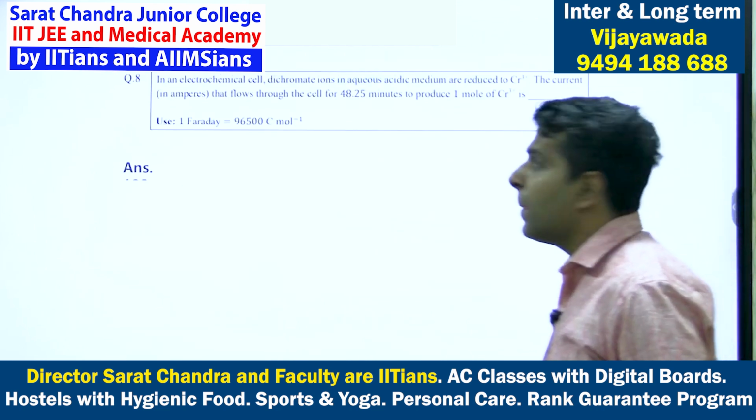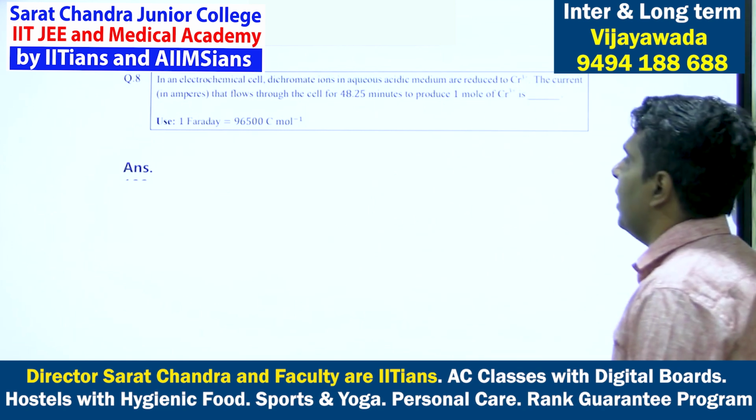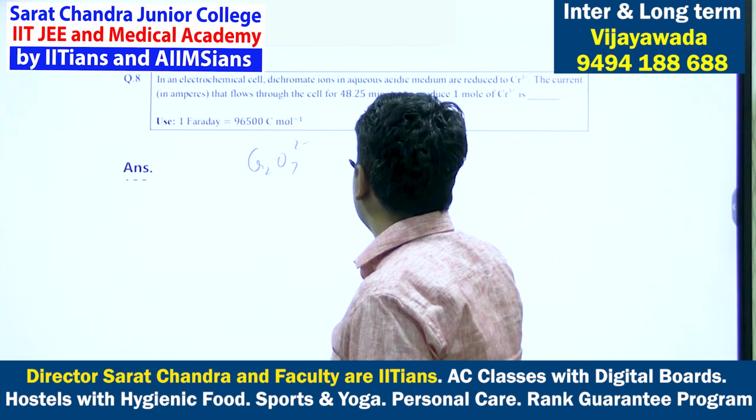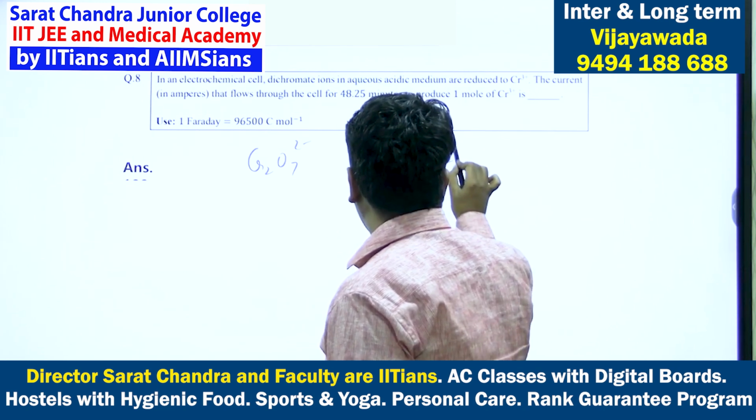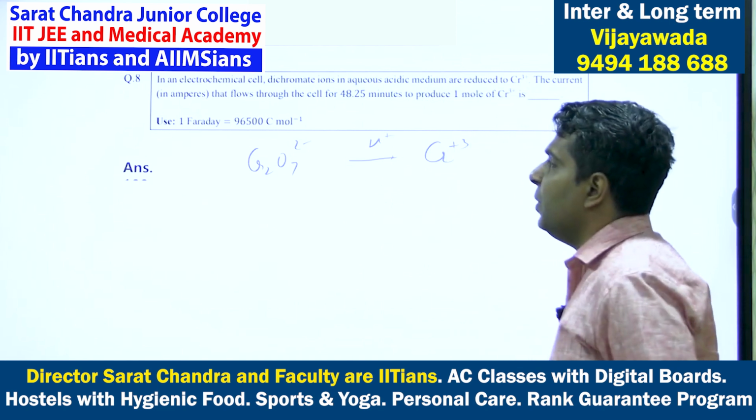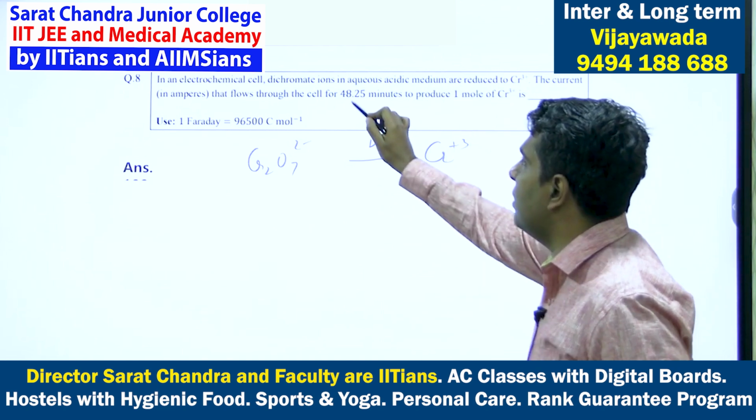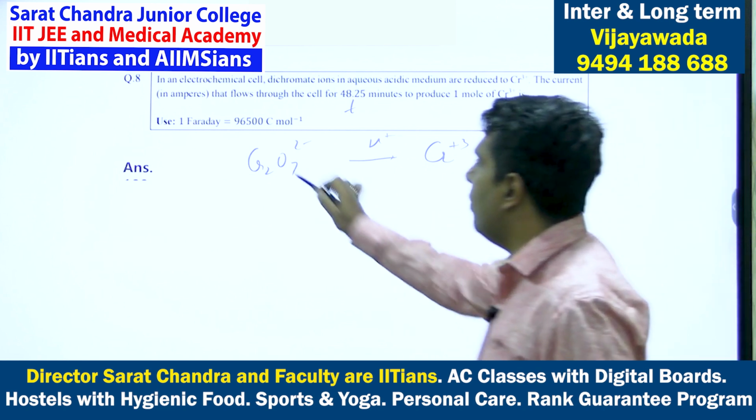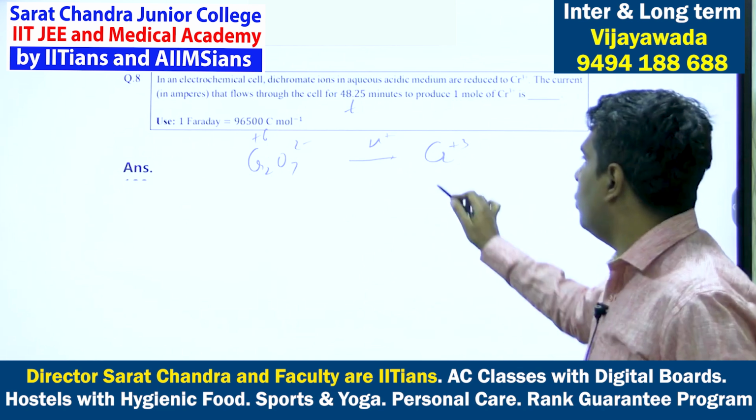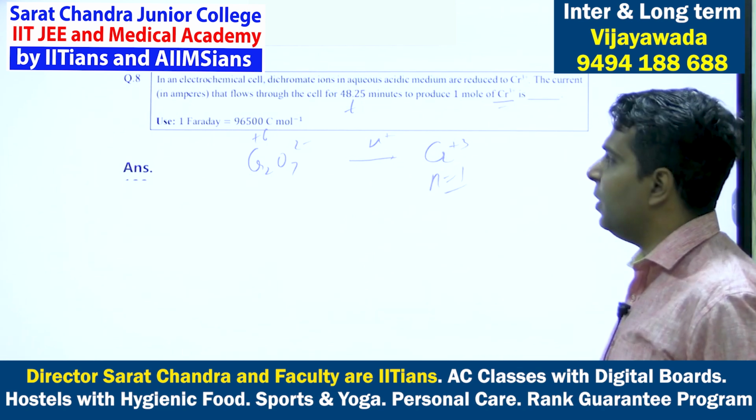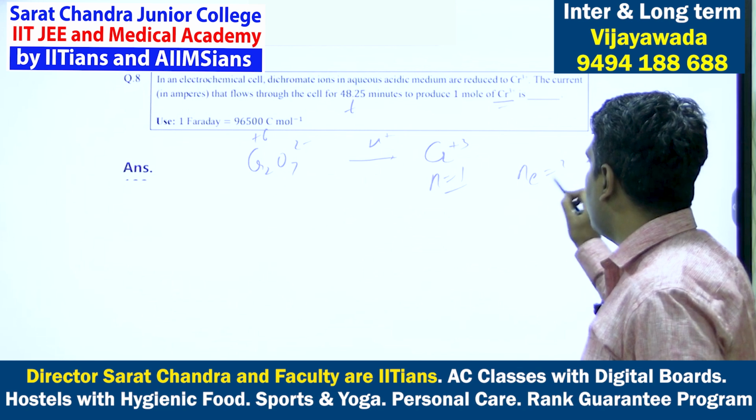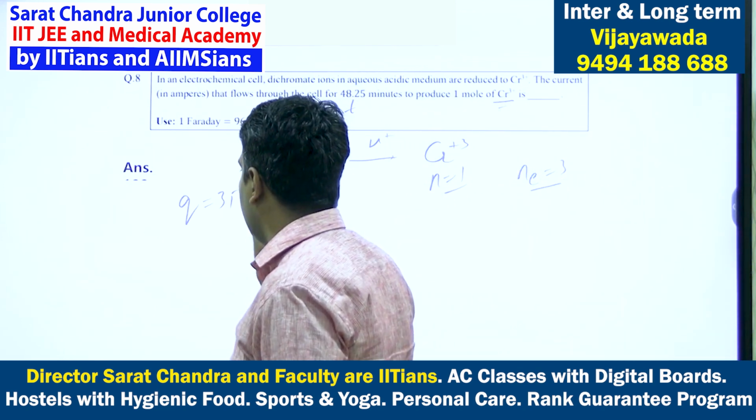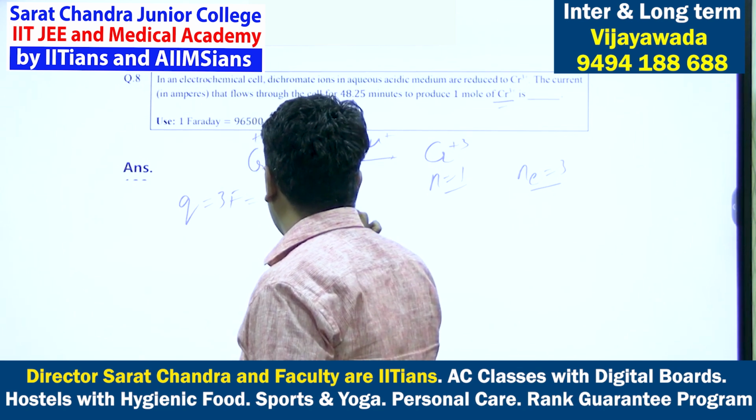Next question. In the electrochemical cell, the dichromate ions, Cr2O7 2-, in aqueous acidic medium are reduced to chromium +3. The current in amperes that flows through the cell for a time of 48.25 minutes is to be found, to produce 1 mole of chromium +3. Chromium here is going from +6 to +3. So to produce 1 mole of chromium +3, we need 3 moles of electrons. So the number of moles of electrons required is 3, and the charge required is 3 Faraday, that is 3 into 96500 coulomb.